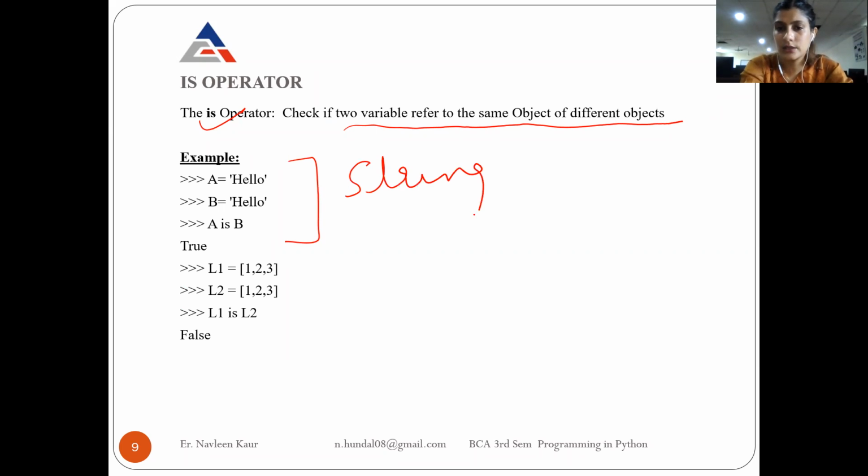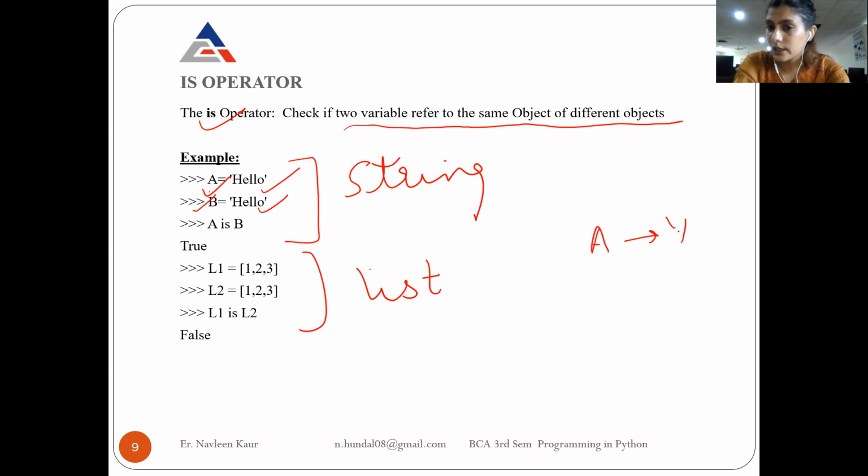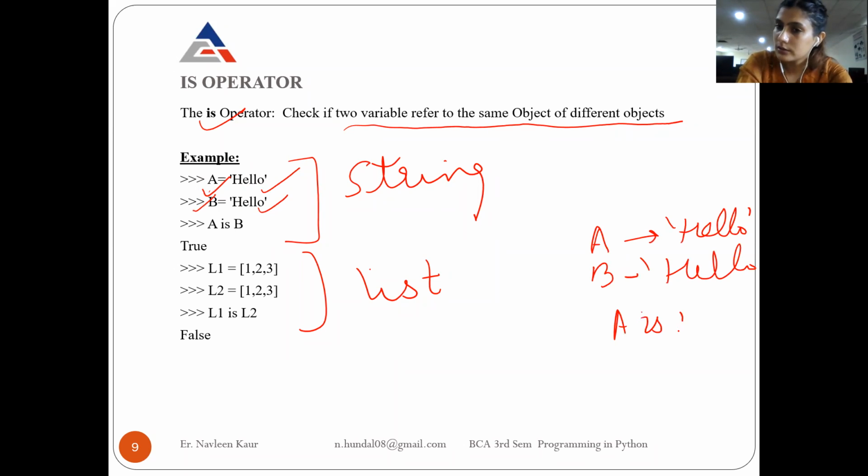This is a string, can you see? And this is a list example. Why is it a string example? Because a string A is created, and it is a string because it is enclosed in single quotes. So A has the value hello. Similarly, B also has the value hello. It means A is storing the same value hello, and B is also storing the same value hello. So if I write A is B, it means both are the same. In case of strings, you will get True.